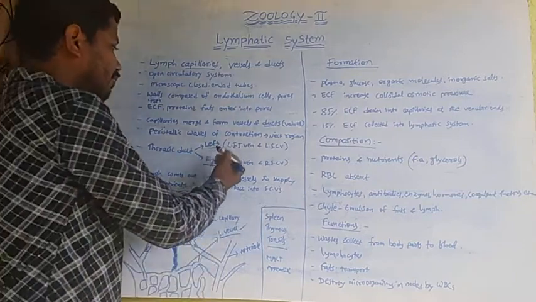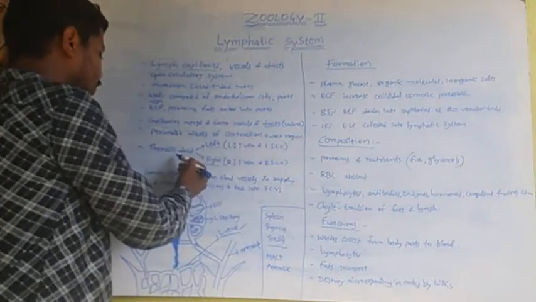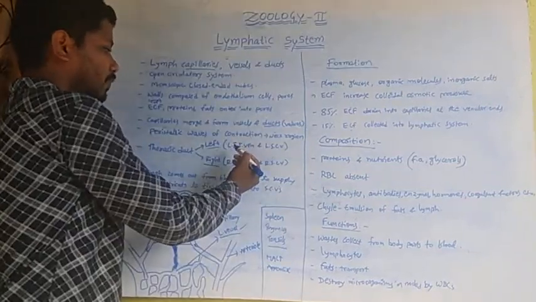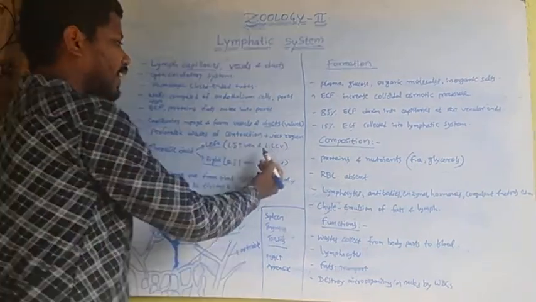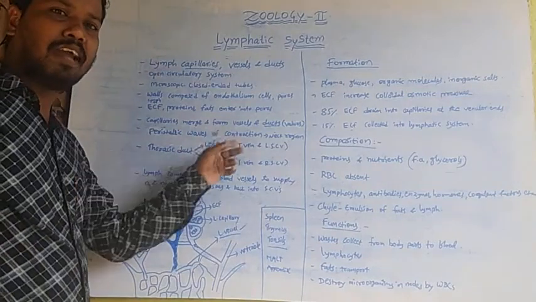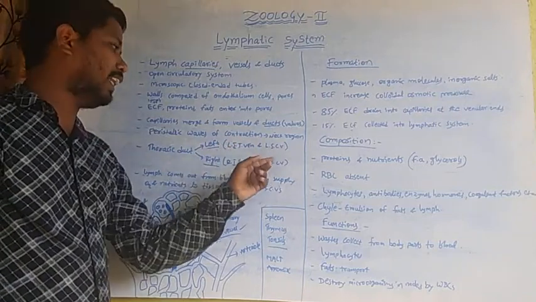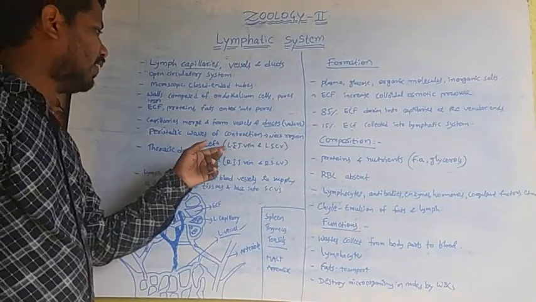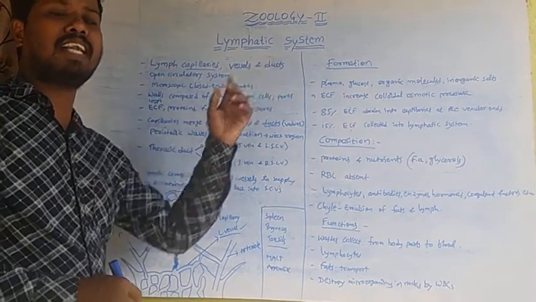The left lymphatic duct joins into the thoracic duct at the junction of the left internal jugular vein and left subclavian vein. The left lymphatic duct is the largest lymphatic duct in the lymphatic system.